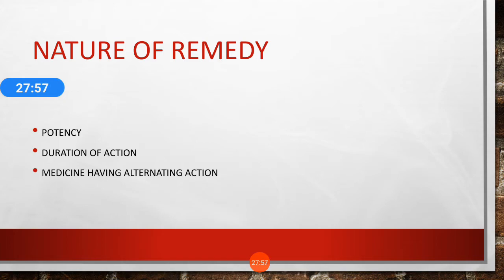Then the next is medicine having the alternating action. There are some medicines which produce two opposite states alternating with each other in human health. These alternating opposite states are produced by the primary action of the medicine. This action of producing two opposite states in the primary action of a medicine is termed the alternating action of medicine. Examples: Ignatia, Bryonia, Rhus tox, and sometimes you can give Belladonna. So the alternating action means the two opposite actions of the drug.